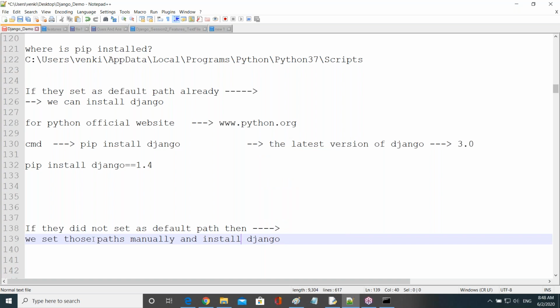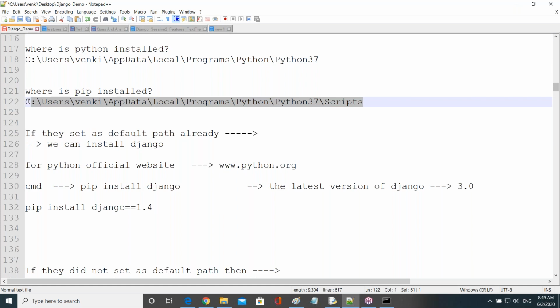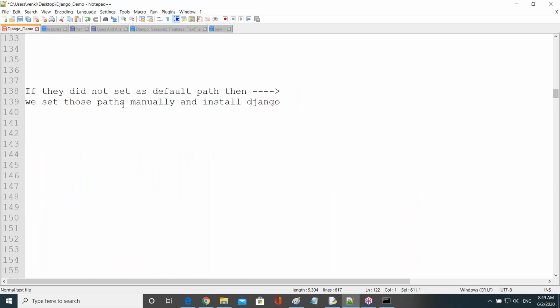The question is how to set both as a default path, right? Just a few minutes, and now it's over. So what's the first path here? Python path. Second path is which one? Script path, right? These two paths we have set manually. After setting manually, then we can do Django installation.